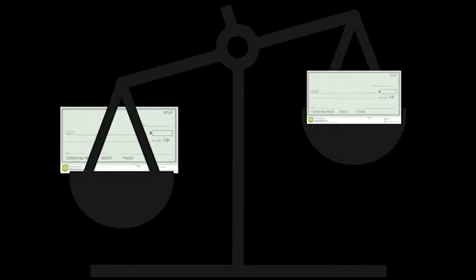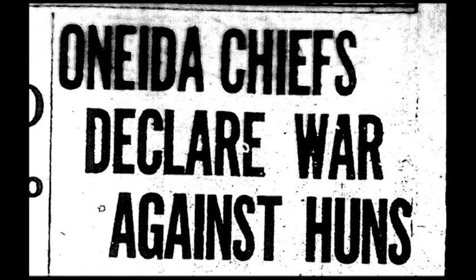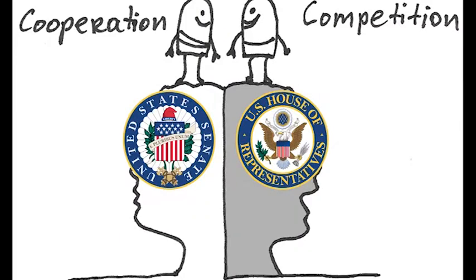Now, the whole point of this government is to create a system of checks and balances. In the legislative branch's case, Congress can veto presidential actions and declare war and other good stuff. Both the Senate and the House of Representatives have to work together in order to pass laws, borrow money from China, and keep the country together.